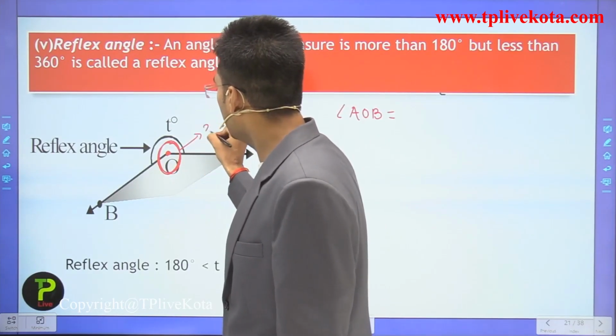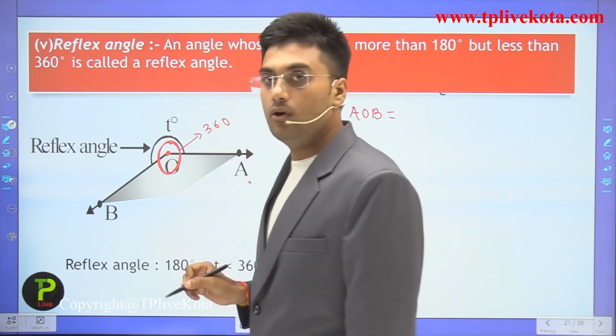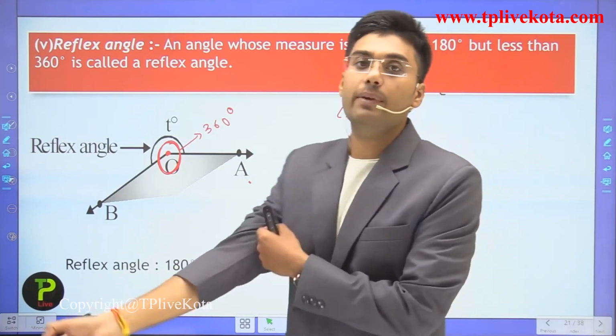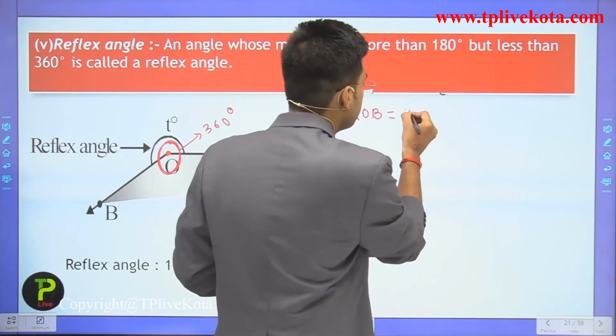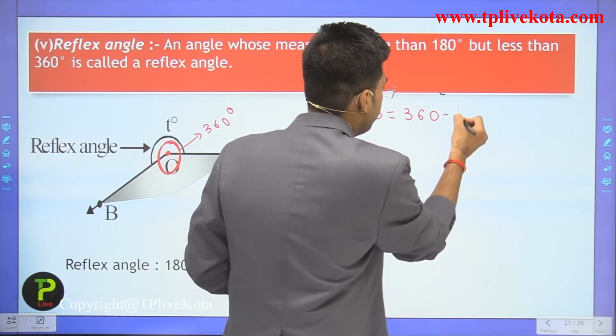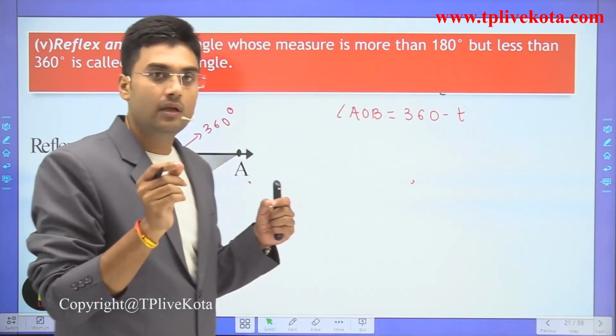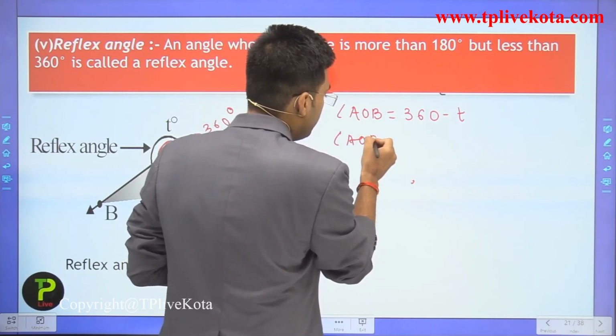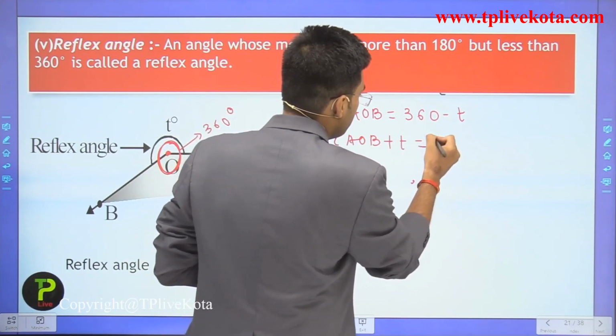This is 360. So we can write it as 360 minus T. We can write it as angle AOB plus T is equal to 360 degree.